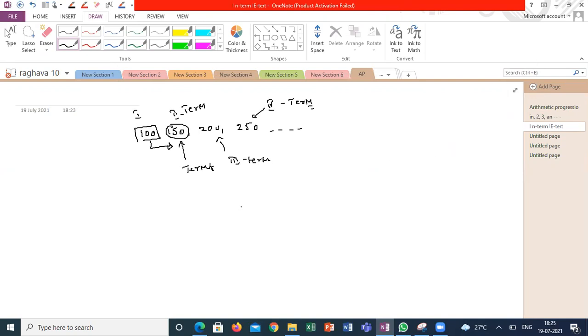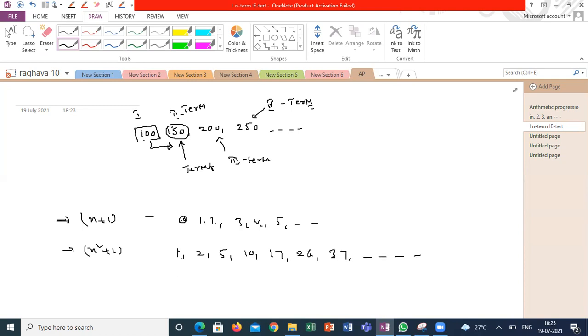Now, we are having different kinds of progressions like this. Suppose I say my progression is n plus 1, or my progression is n square plus 1. If it is n plus 1, it means 1, 2, 3, 4, 5 and so on. If it is n square plus 1, it means 2, 5, then keeping n equal to 3, 10; n equal to 4, 17; n equal to 5, 26; n equal to 6, 37 and so on. See, the relation between them is n square plus 1.